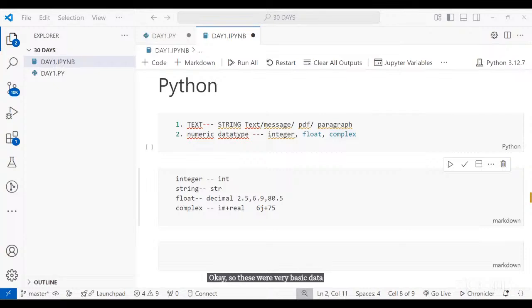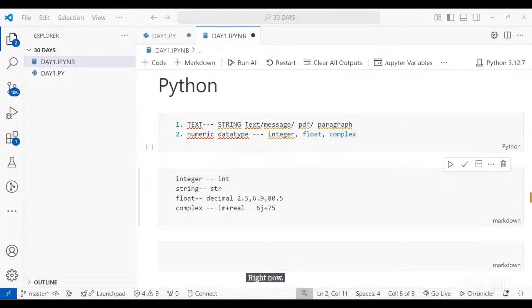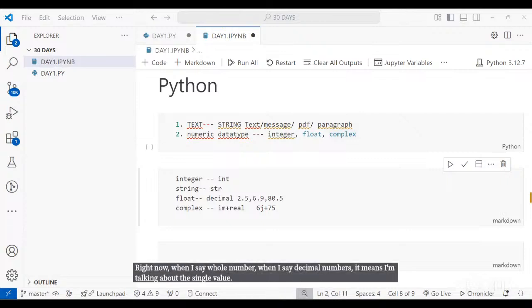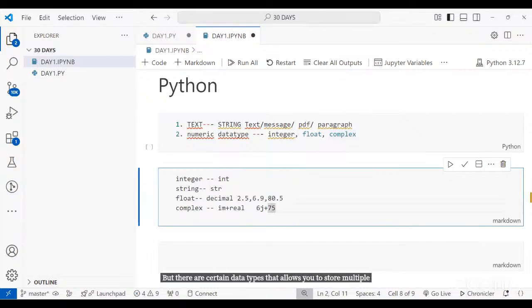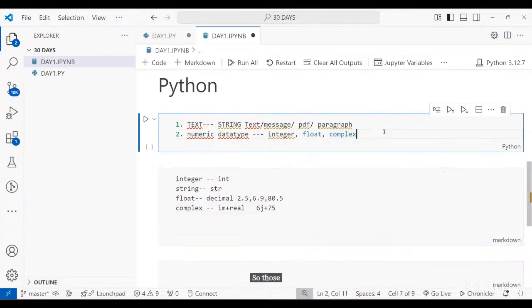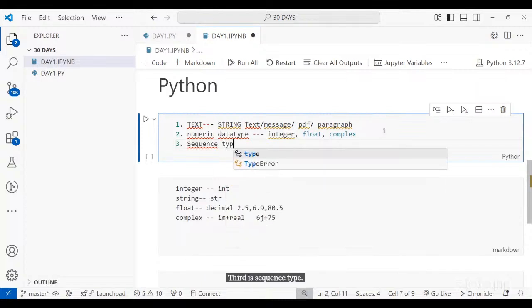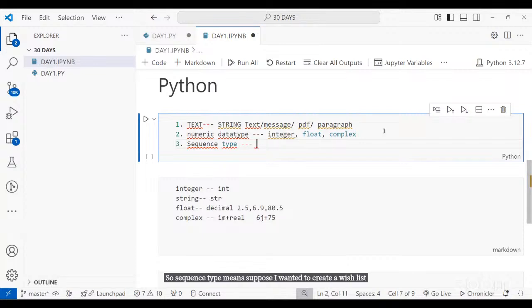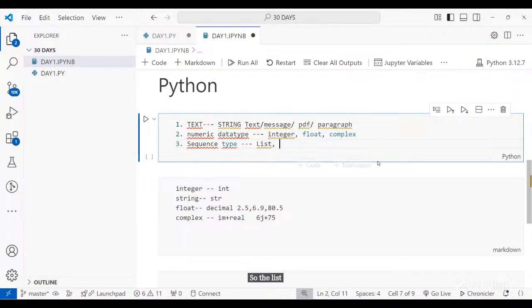Then the next type of data type which we have is, well, right now when I say whole number, when I say decimal numbers, it means I'm talking about a single value. But there are certain data types that allow you to store multiple values at once. Those we call a sequence type. Third is sequence type. Suppose I wanted to create a wish list or a shopping list. So the list is a sequence built-in type in Python.